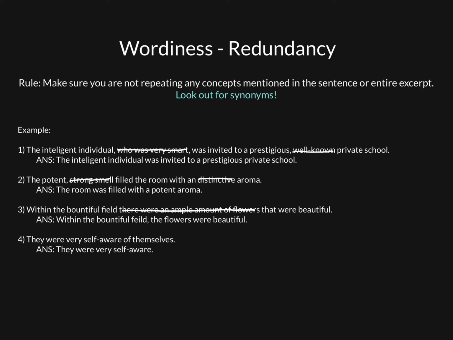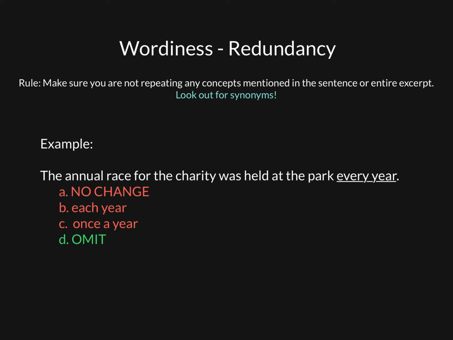Now our next sentence is, they were very self-aware of themselves. If someone is self-aware, clearly they're aware of themselves. So we don't need to include of themselves, meaning the correct version of the sentence would be, they were very self-aware. Now, keeping in mind what we just learned, let's tackle this multiple choice question.